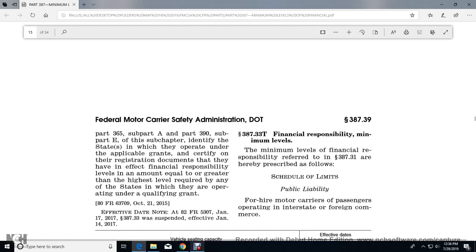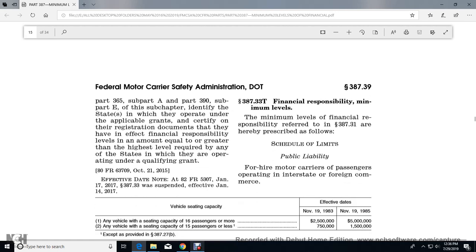387.33(b) Financial responsibility, minimum levels. The minimum levels of financial responsibility referred to in 387.31 are as follows: schedule of limits, public liability for a motor carrier of passengers operating in interstate or foreign commerce.